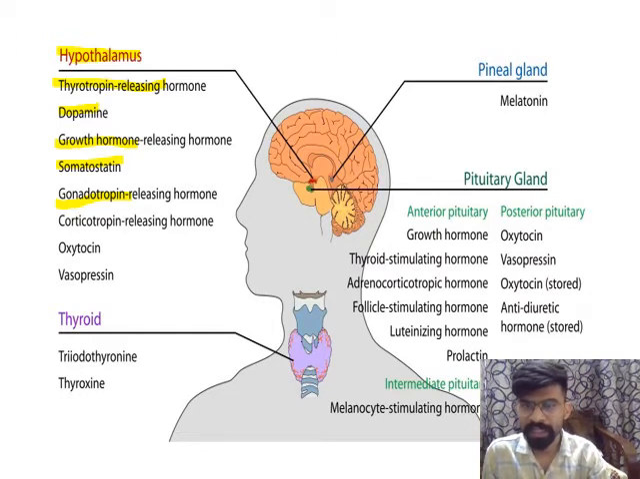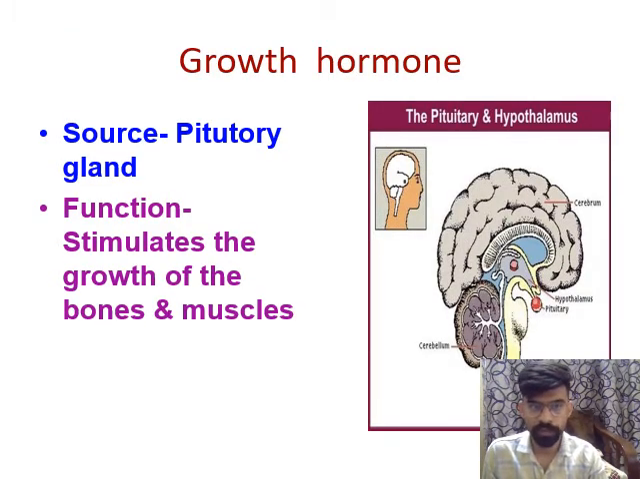The pineal gland will release a hormone named melatonin. The pituitary gland also releases some types of hormones: growth hormone, thyroid hormone, oxytocin, vasopressin, antidiuretic hormone, LH, FSH, prolactin. So these are some hormones. We do not need to remember all the names of these hormones, but we must know some of them. First is growth hormone.